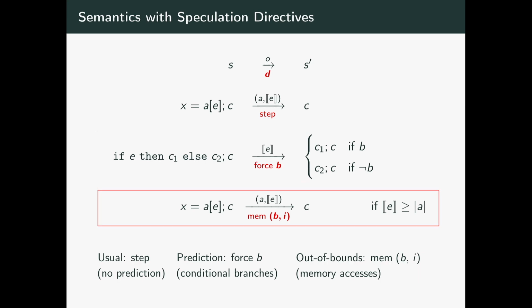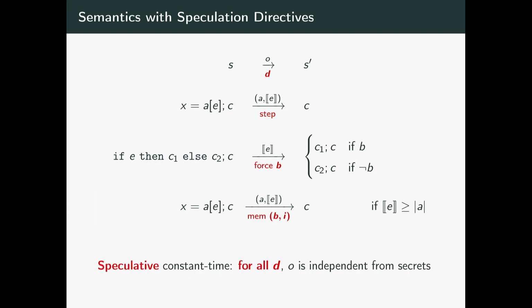And lastly, the third kind of directive that we consider is for out-of-bounds accesses, which are very common in misspeculated execution. As we saw in the example, you cannot check for a variable being in bounds. The adversary can issue a MPI directive forcing the program to access array B at position I instead of what the programmer intended. This is because when you are accessing out of bounds, you might access, at different points in time, different regions of memory, depending on how the compiler laid out your stack.